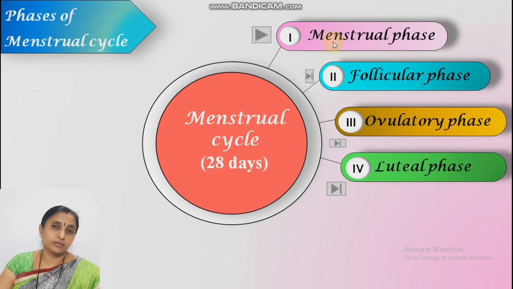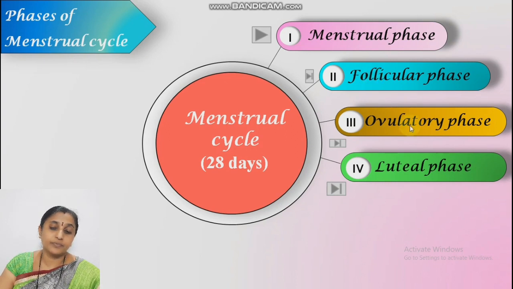Here, menstrual phase, 5 days: progesterone and estrogen hormone levels decrease, the endometrium ruptures, 1 millimeter thin, FSH starts to secrete, follicular development starts, bleeding occurs, 45 to 100 ml blood loss takes place. Follicular phase: during this phase, repairing or regeneration of the endometrium takes place. FSH level increases, which stimulates the secretion of estrogen, and estrogen carries out the regeneration and proliferation of the endometrium during this follicular phase. So the endometrium becomes thick, 3 to 5 millimeter.